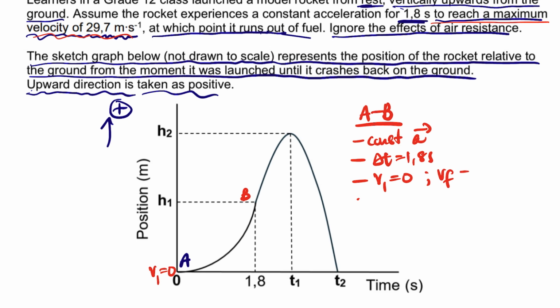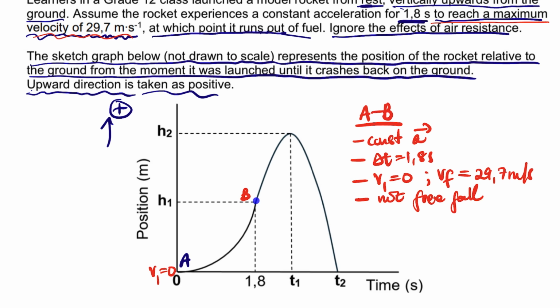So at point B, the final velocity is 29.7 meters per second, right? And from A to B, it was not in free fall, because it was not only the gravitational force; there was a force from the fuel because it was moving, used by the fuel from point A to B. There it ran out of fuel, right?